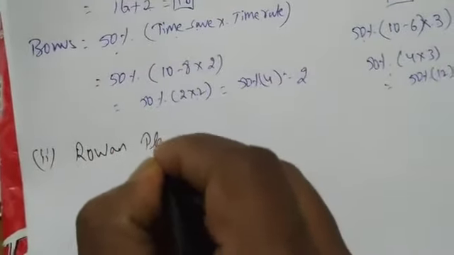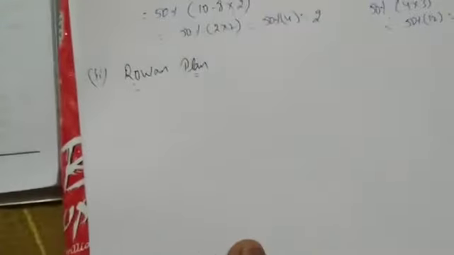Next, what we have to do is Rowan plan. Okay, Rowan plan we have to do. So what it says in Rowan plan is that again you have to do the same for the employees, employee A.